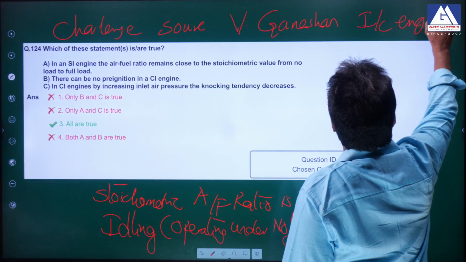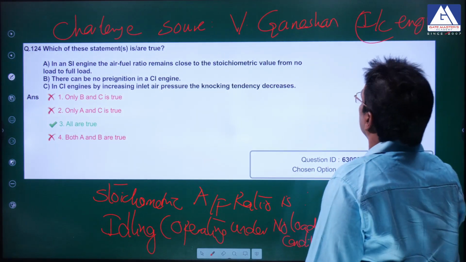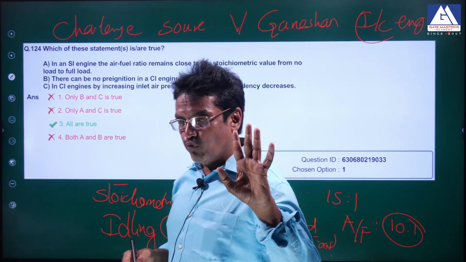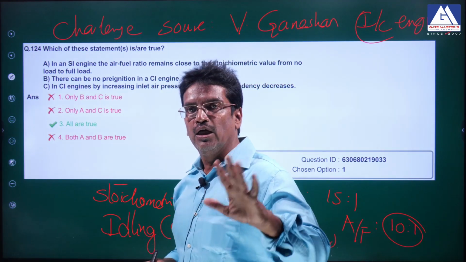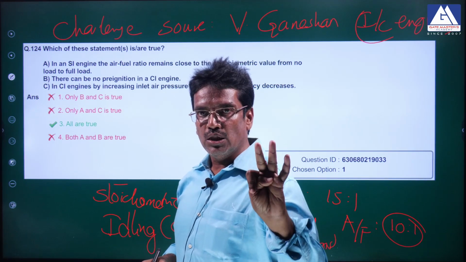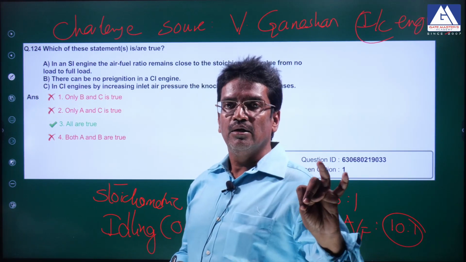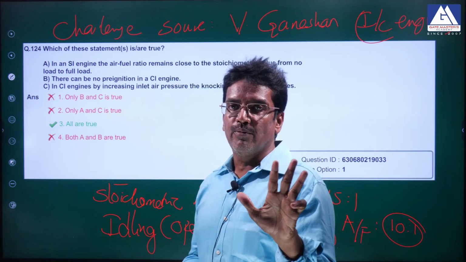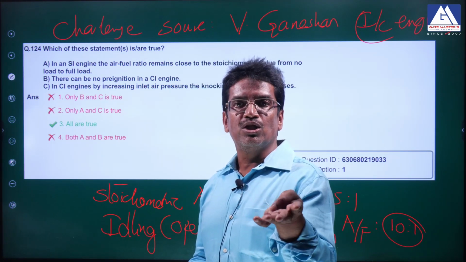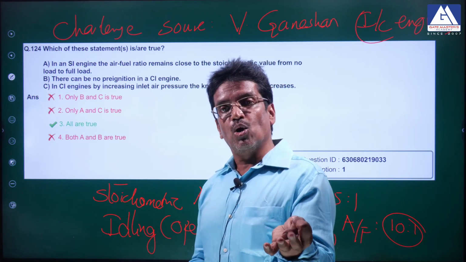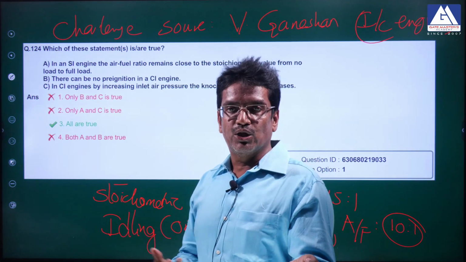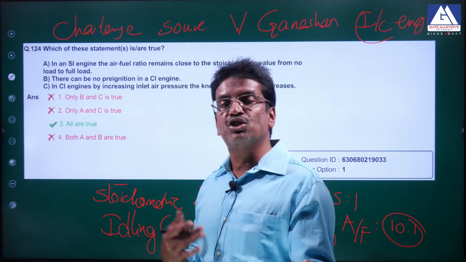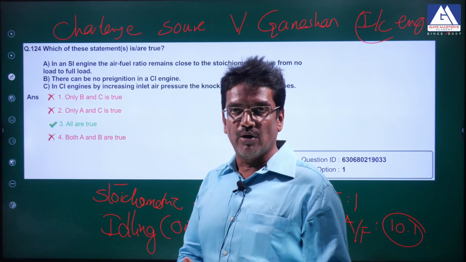We can see that there are 4 operations in SI engines. Throttling, under full throttle or middle throttling: idling, cold start, peak load and economy operation. So 4 different operations. Again, repeat: cold start, idling, peak load operation, that is full load operation, and best economy mixture, which is also called 16:1, where you get the maximum thermal efficiency.